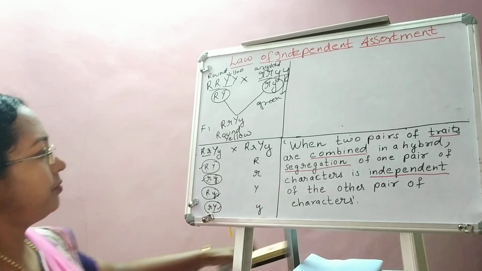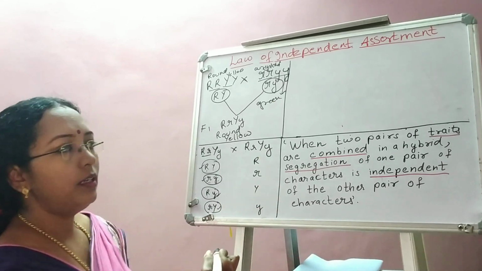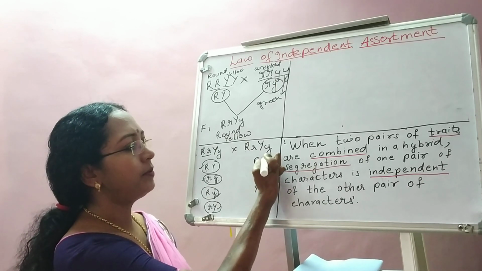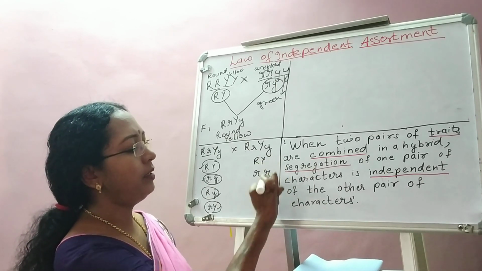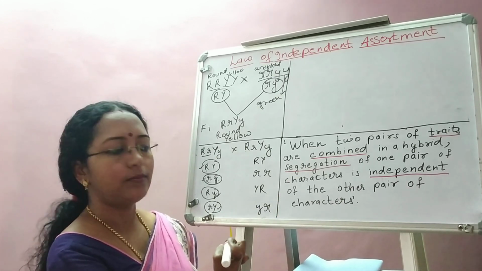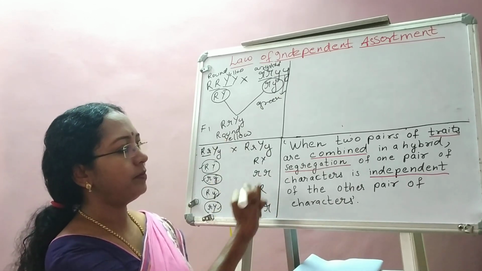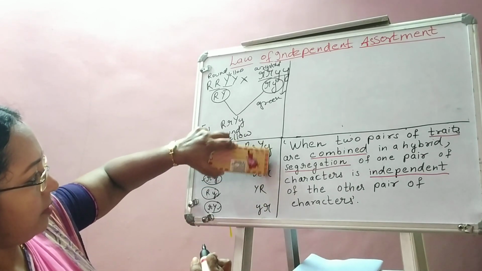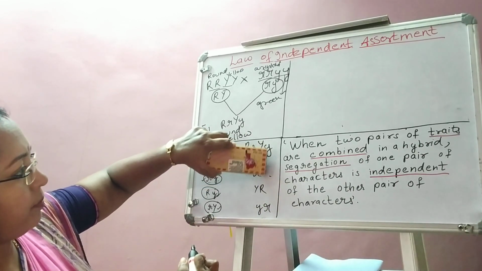Now here also I have just written the separation. Now the other allele I can combine in any way. Capital Y here, small y here, again capital R here, small r here. This is the same. Small r and small y.